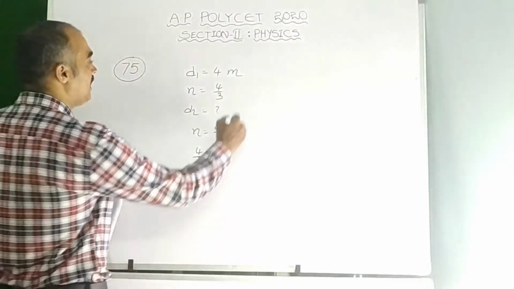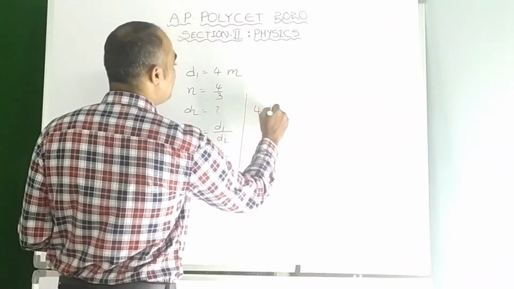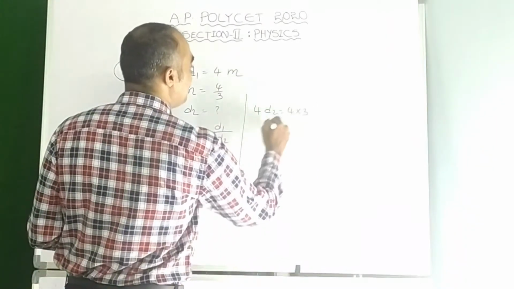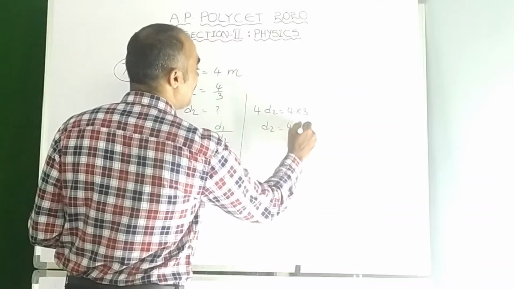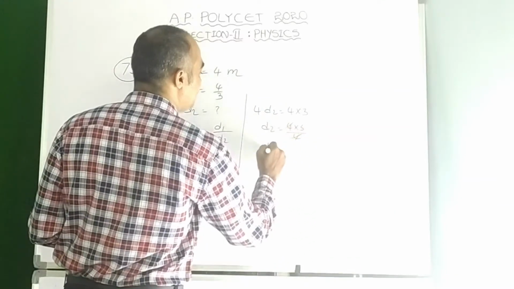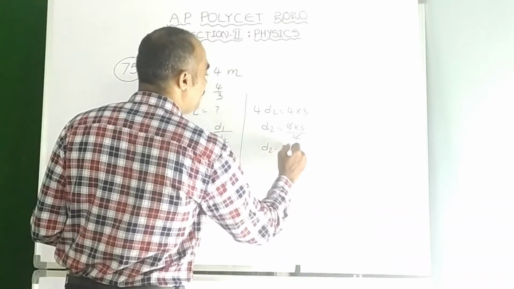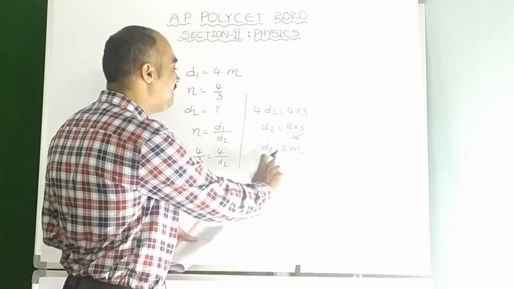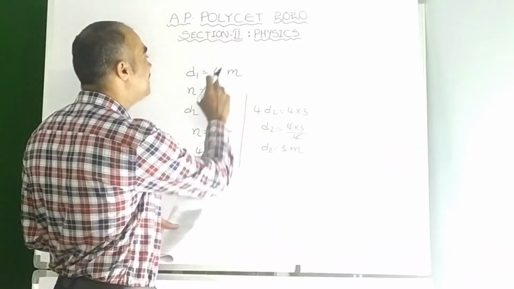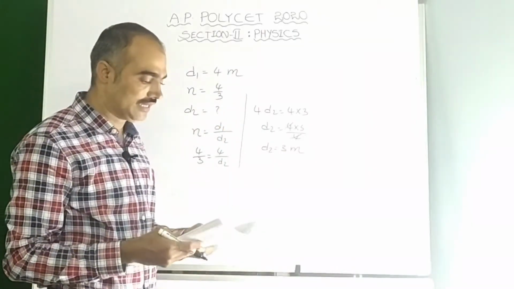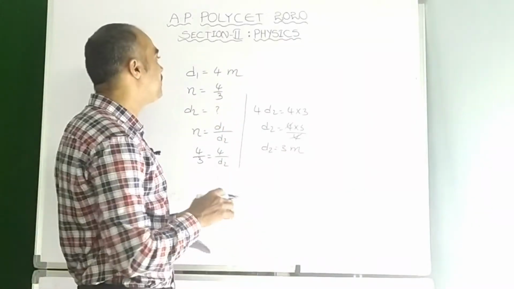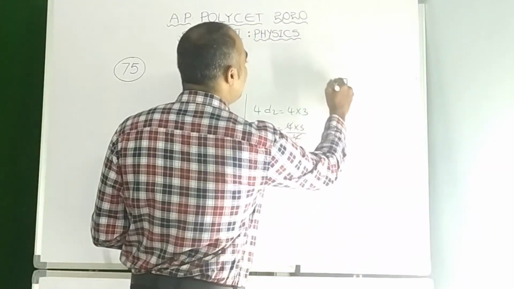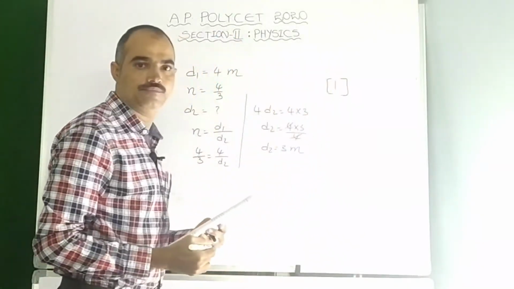Now let us do cross multiplication. 4 times d2 is equal to 4 times 3. So d2 is equal to 4 times 3 by 4. The 4s get cancelled. Therefore d2 is equal to 3 meter. See here, in this case the apparent depth is always smaller than the actual depth. Now let us see the options. From the options, option 1 is the right option for question 75.